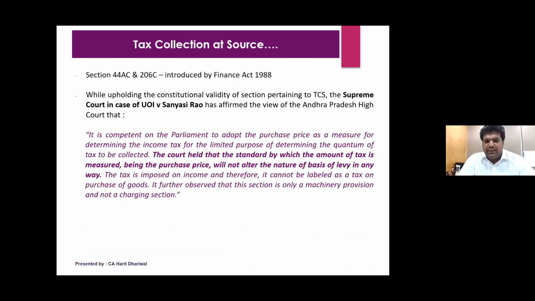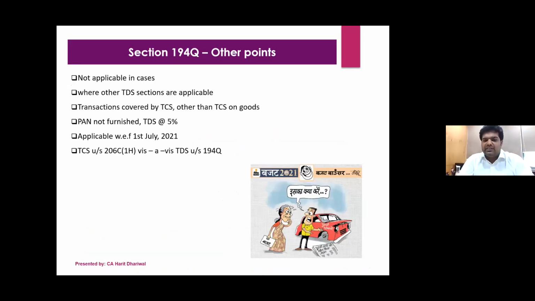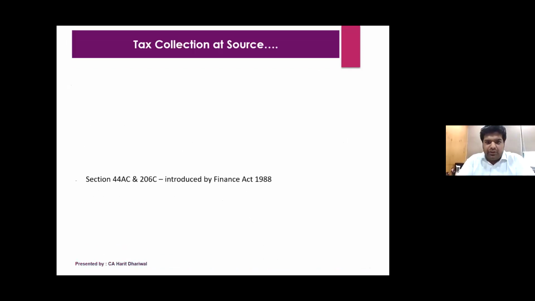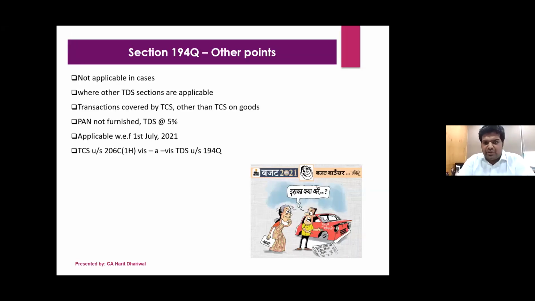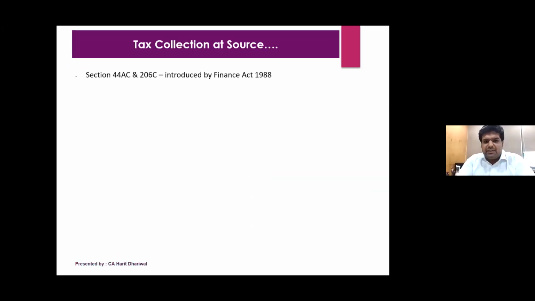Now, important points, we'll just cover that. So I think more or less 194Q, we have discussed that if you are purchasing any goods of value exceeding 50 lakh rupees, 0.1% TDS will be deducted. It's simple as that. Now coming to very important, before we go to the section on 206C1H, let us see something on the TCS. So why was TCS introduced?